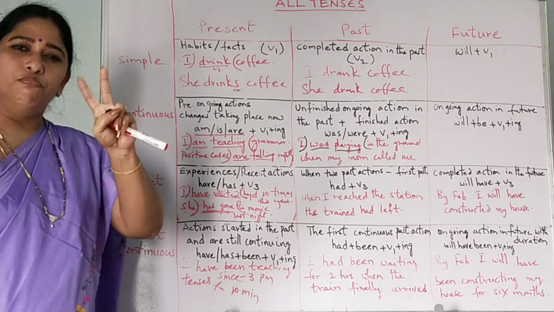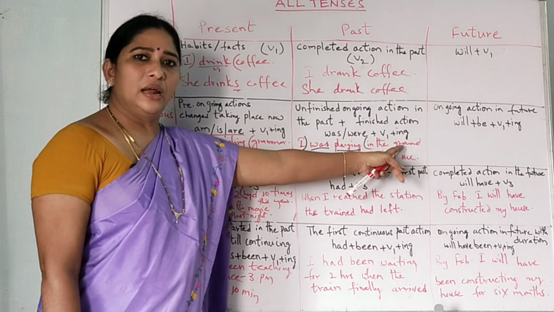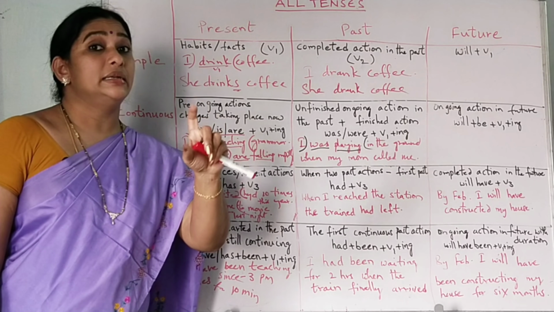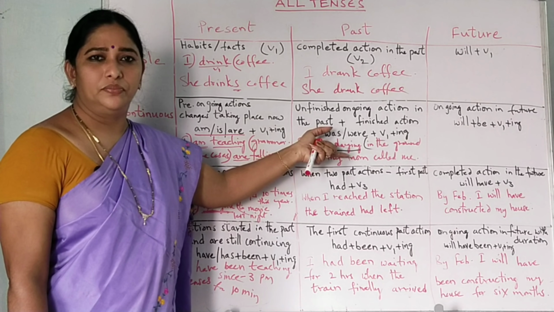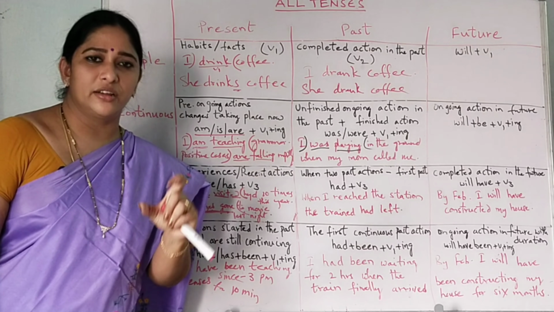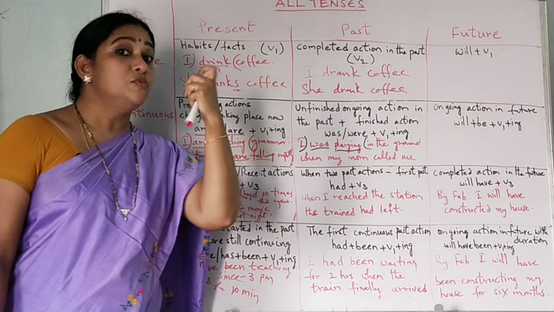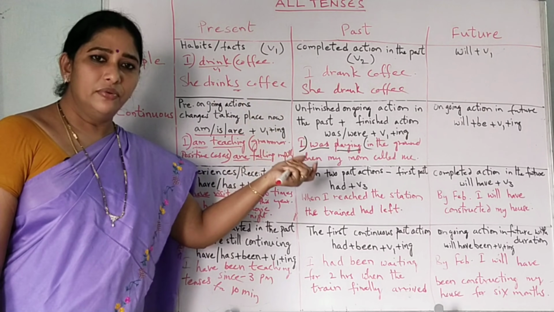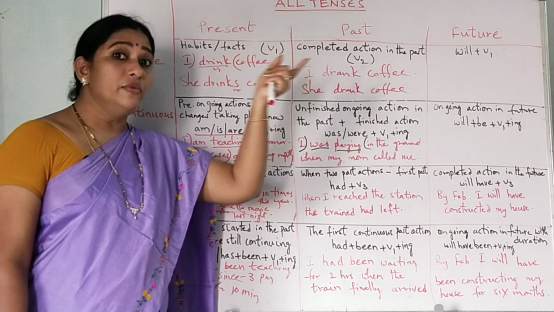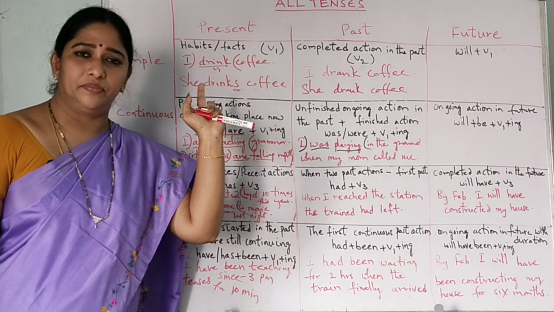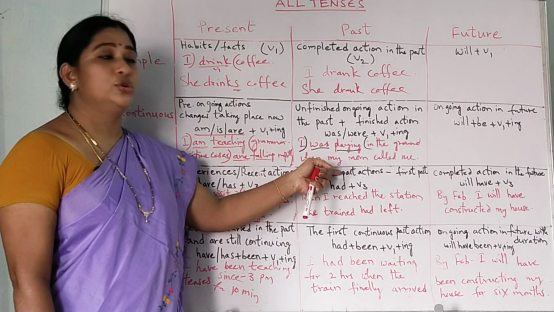Two actions in the past, what happened? I was playing in the ground when my mother called me. By the time my mother called me, I was playing in the ground. Here you will get when and while also. The long action takes while, the short action takes when. My mother called me while I was playing in the ground. I was playing in the ground when my mother called me. But when that was happening, this happened. So two actions go together.